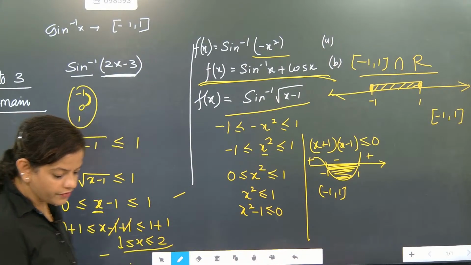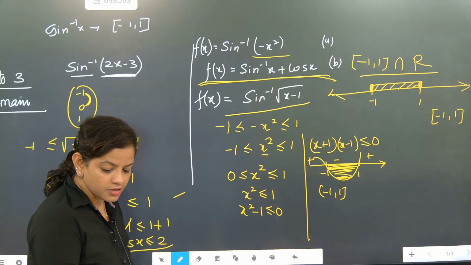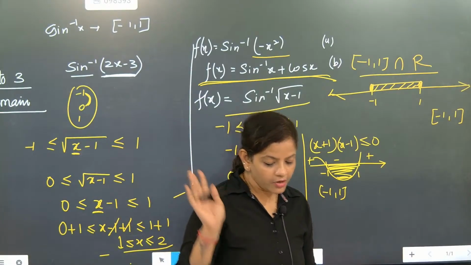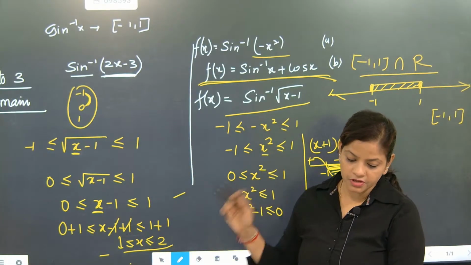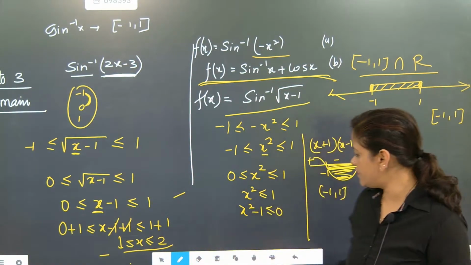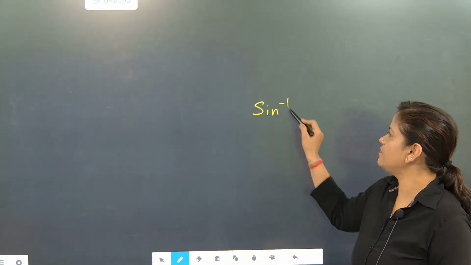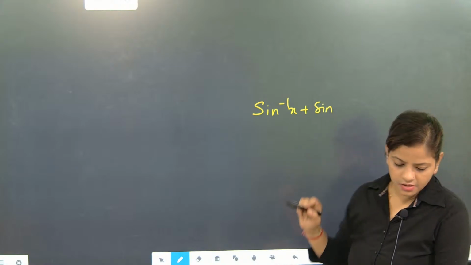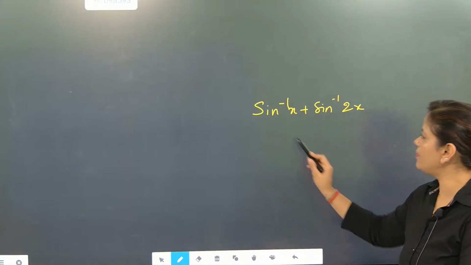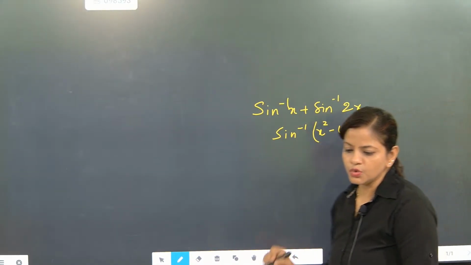See here. Whenever you will be solving these questions, you will be able to know the domain finding part. Now, one question is there. Please solve this question. If very bad luck is there, then this type of questions we are expecting. Otherwise, we will not expect this type of questions. Domain finding. So, the domain of sine inverse x plus sine inverse 2x. What is the domain of this? Come on, go for it. And the domain of sine inverse of x square minus 4. So these are the two questions.